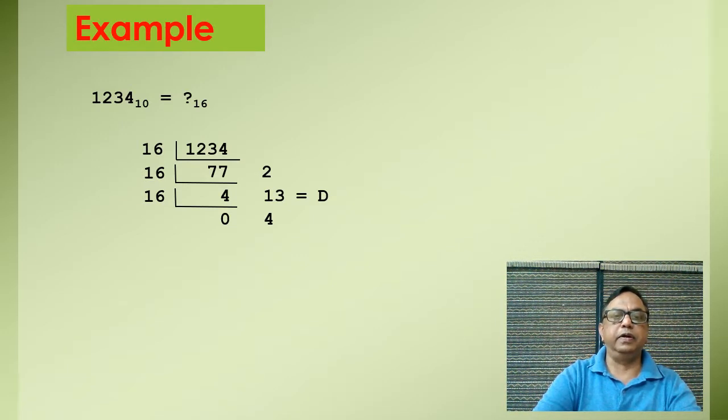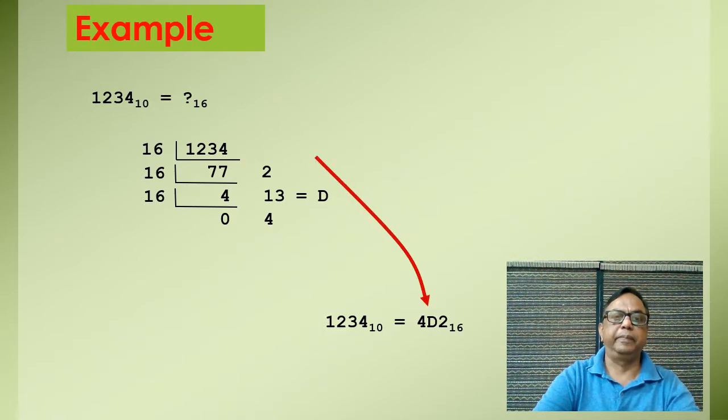Since here we got the remainder 13 and 13 is equivalent to D, so we replace this 13 by D and our answer will be 1234 of decimal is equivalent to 4D2 of hexadecimal.